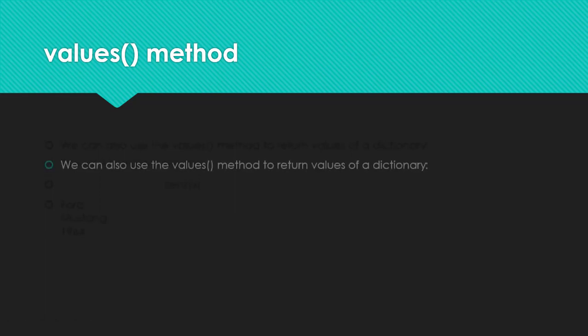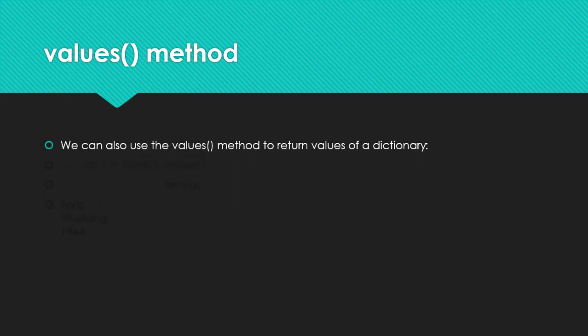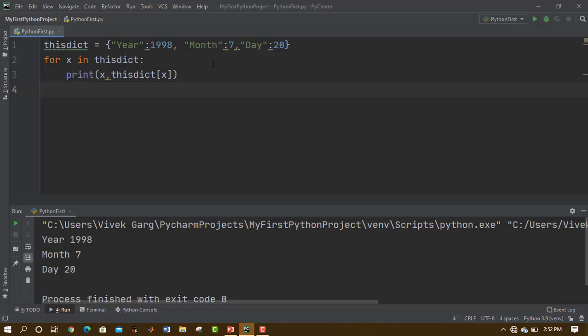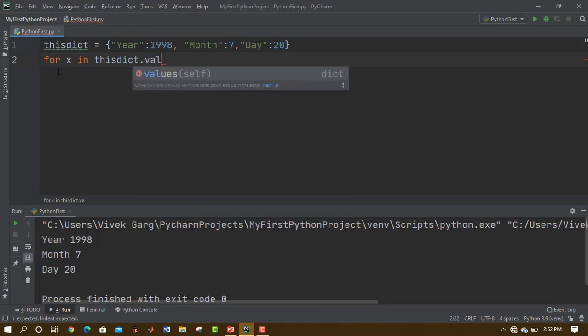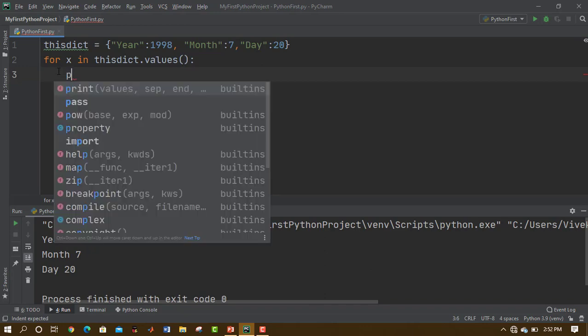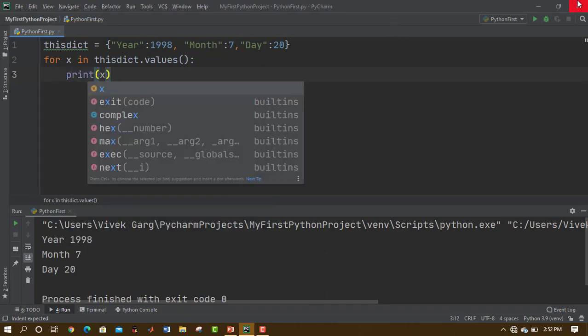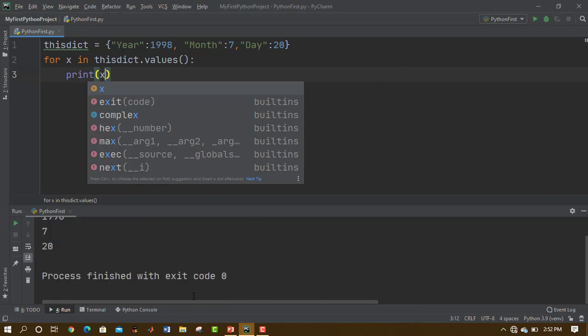The values method. We can also use the values method to return values of a dictionary. For example, for X in this dictionary dot values, print X, it will return us the values, not the keys. There is also definitely a keys method. I'll just show you how to use the keys and values method. So what do we have to do basically is take the dictionary, for X in this dictionary dot values colon, then here simply print x. What this would do is, this would return us the values.